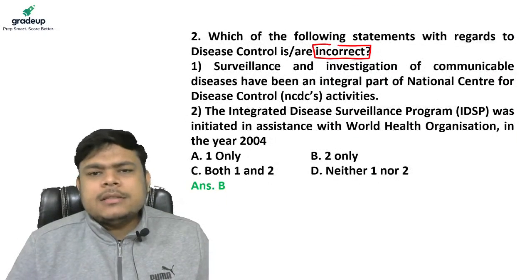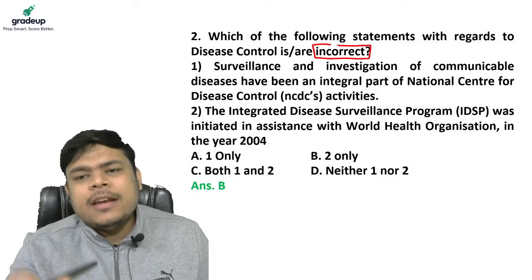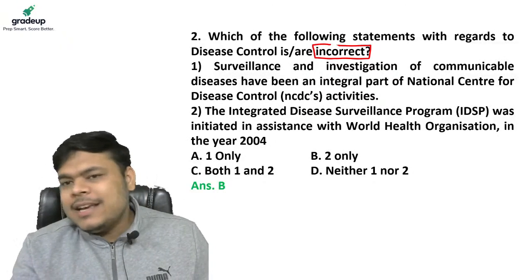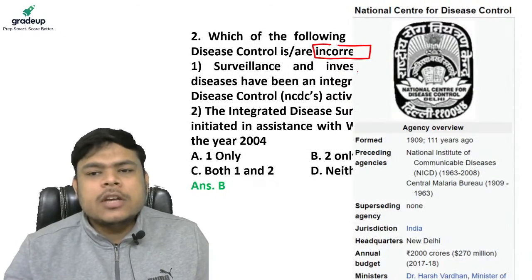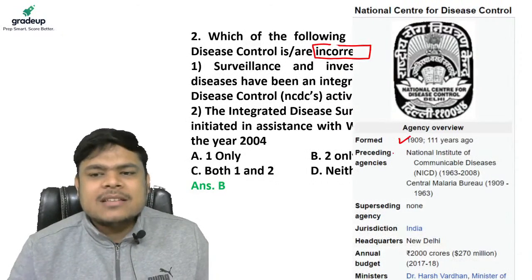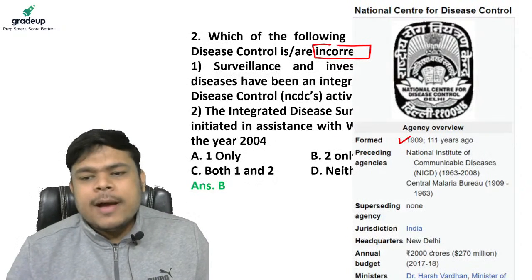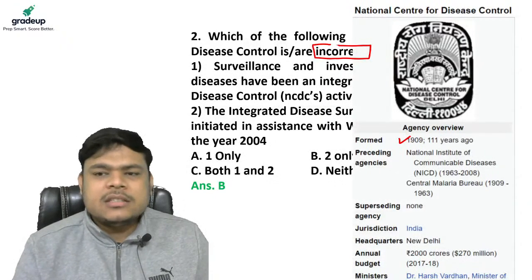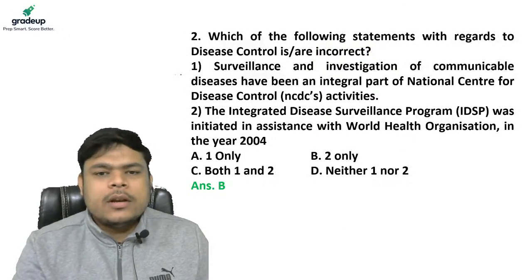Now, statement number one is: surveillance and investigation of communicable diseases have been an integral part of NCDC's activity. Yes, my dear friends, this is NCDC, definitely true. It was created in 1909, as you can see, and right now it is headed by Dr. Harshvardhan, Ministry of Health, obviously. So this was the agency, and yes, it does this thing. Statement number one is definitely true.